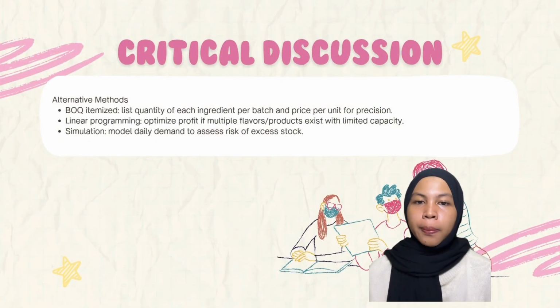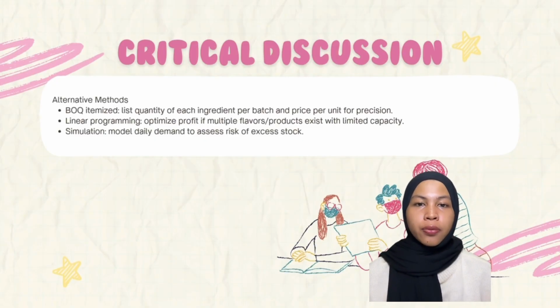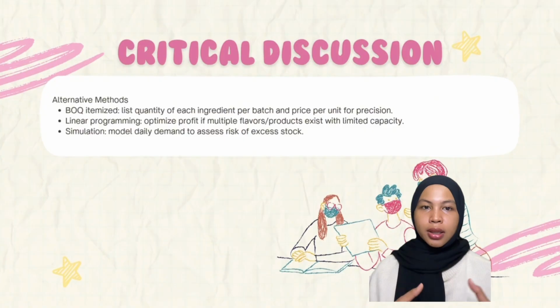The last section is alternative methods and improvements. The first is BOQ, optimized costing, for more accurate cost calculation per batch. Number 2, linear programming, to optimize profit when multiple products or flavors exist. And number 3, simulation modeling, to evaluate daily or seasonal demand variation and risks. And the last one, recommendation: include buffer time for setup, cleaning, and potential wastage.